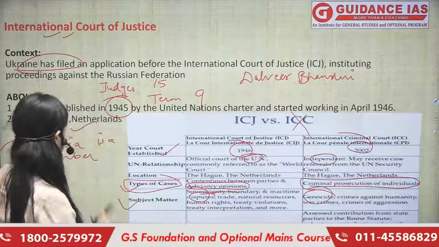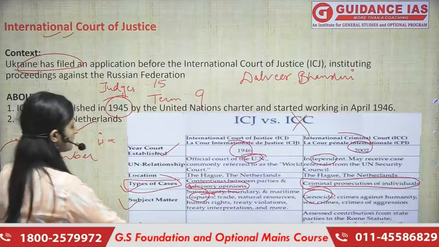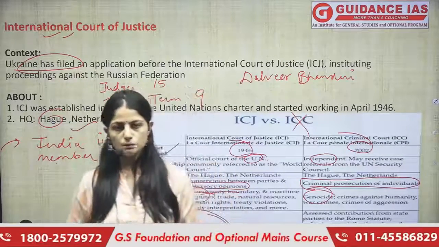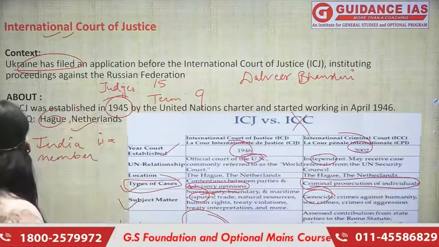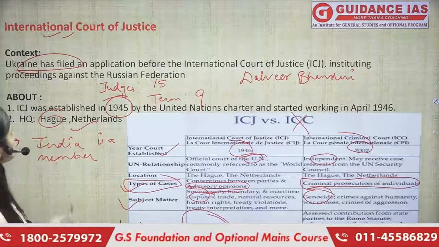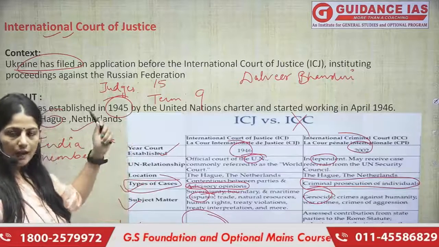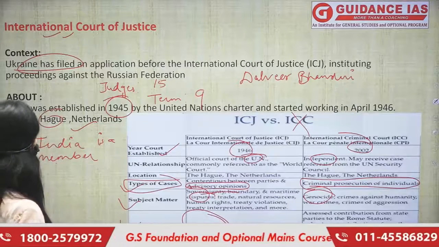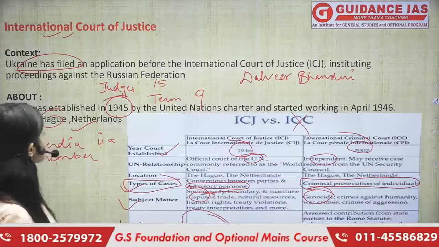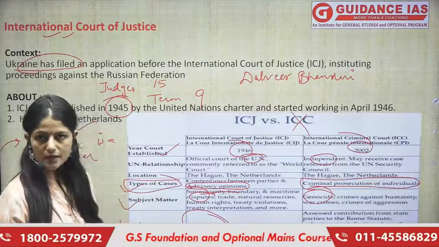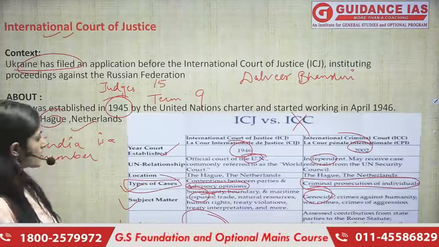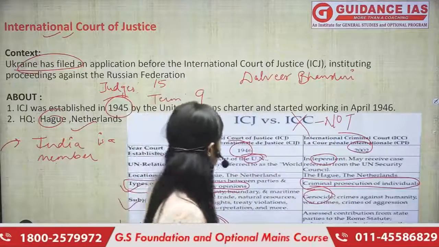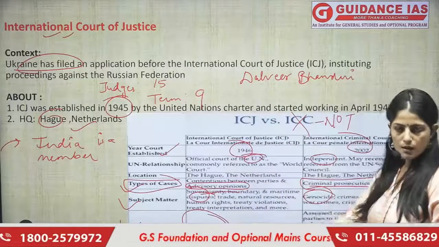Okay, and if we talk about the funding, UN funding यहाँ पर होती है, UN funds it, and here it is voluntary. Okay, so these were some of the differences. All right, to summarize the entire topic, Ukraine has filed the application against Russia because of the ongoing war. ICJ के बारे में हमने पढ़ा, जहाँ पर we read कि there are 15 judges. The term we also read, that India is a part of it, whereas we are not a part of ICC. Right, Dalveer Bhandari की वजह से ICJ was in news a few years ago.